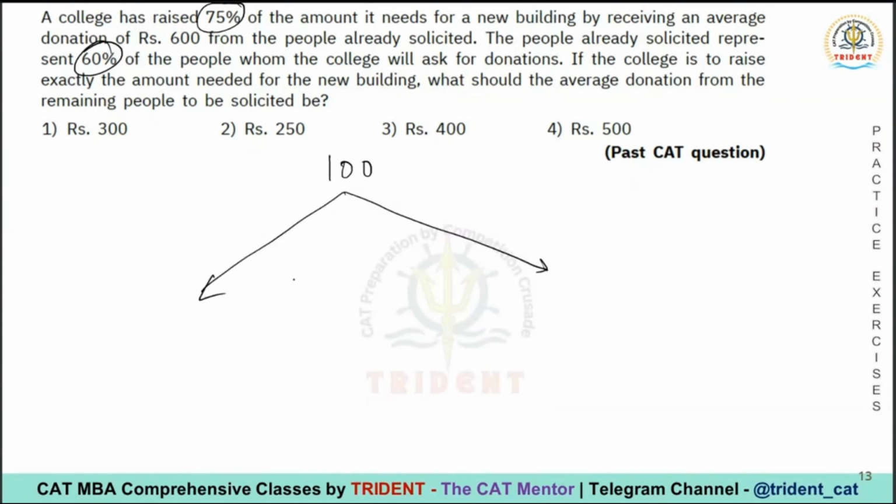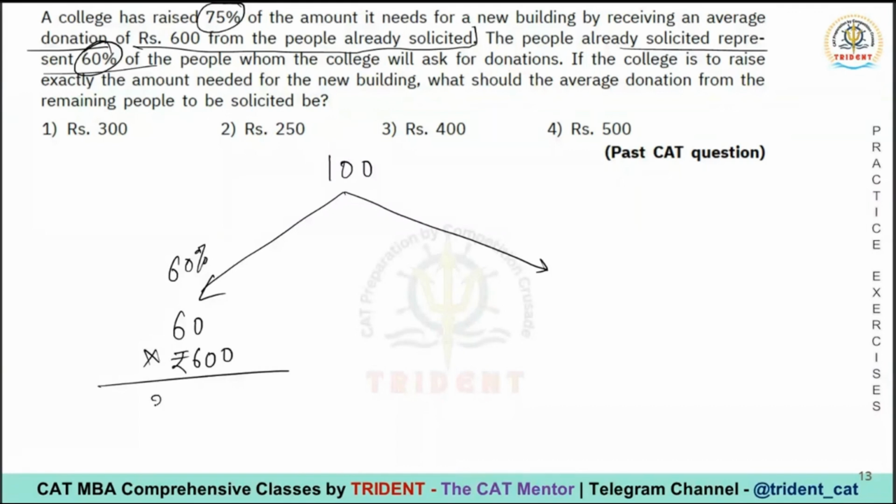Some of them have paid money, some have not. How many of the people have paid money? 60% of the 100 people, so 60 people have paid money. And these 60% of the people who have already been solicited have paid how much donation? 600 each. That means a total of 36,000.